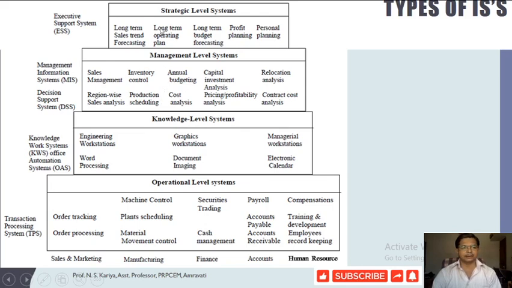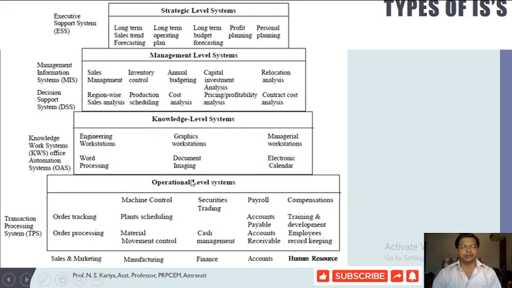There are different business functions in the organization, for example sales, marketing, finance, accounts, human resource, and accordingly we would require a particular type of information system to perform specific types of work in these organizations.